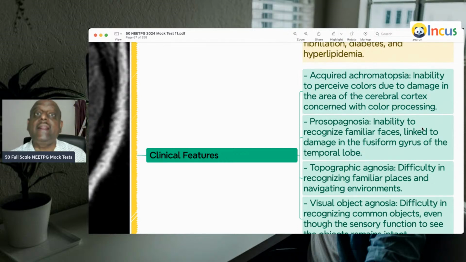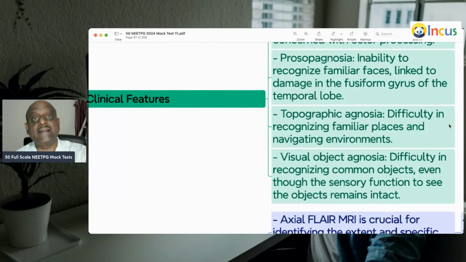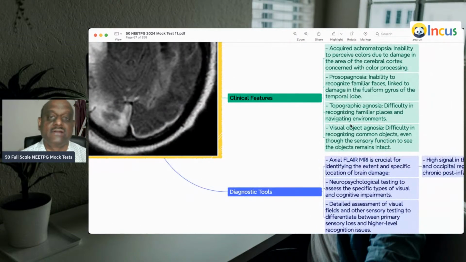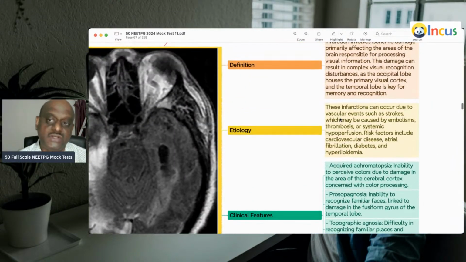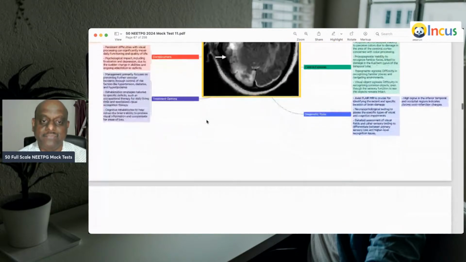Topographic agnosia, that is difficulty to recognize familiar places and navigating the environment. And visual object agnosia, that is difficulty to recognize the common object, even though the sensory function to see the objects remains intact. They're all the features of temporal and occipital infarction is what you need to remember.